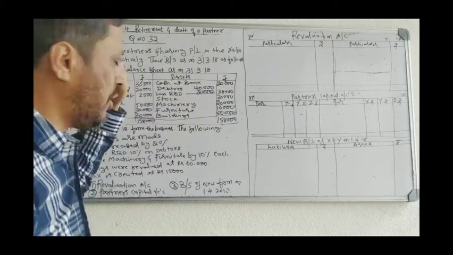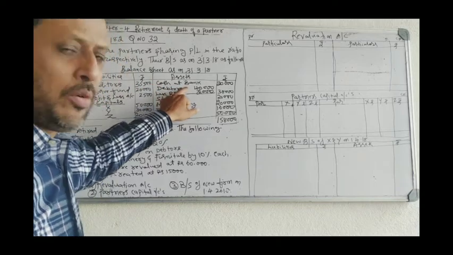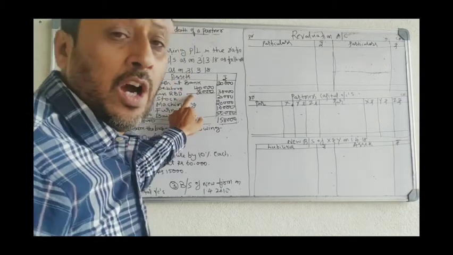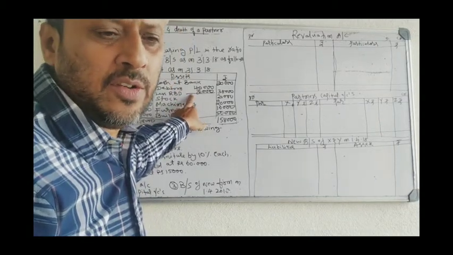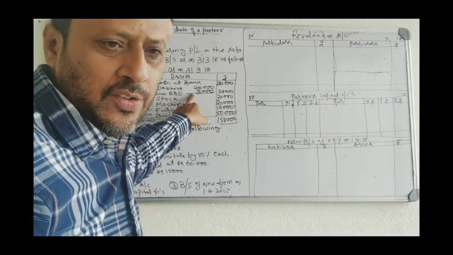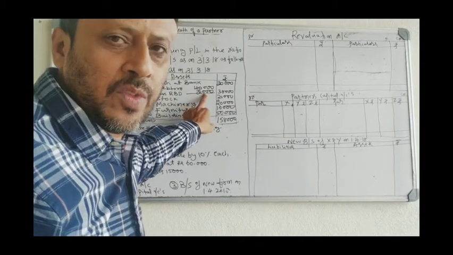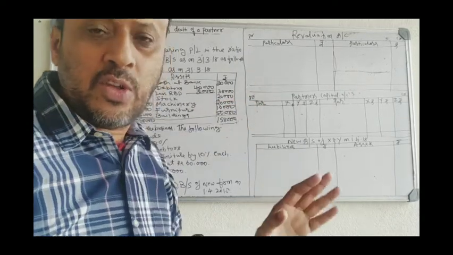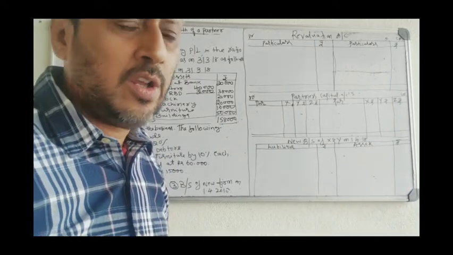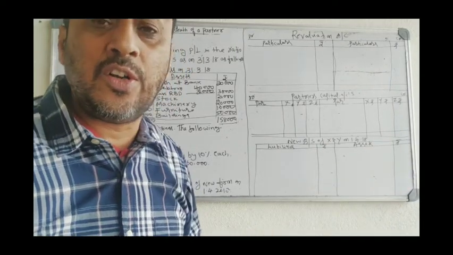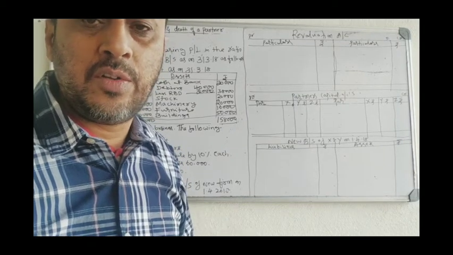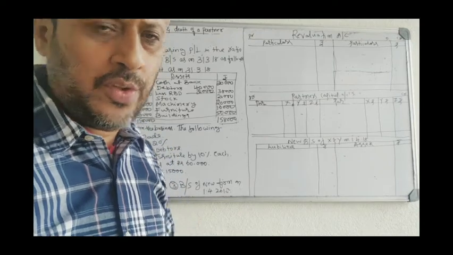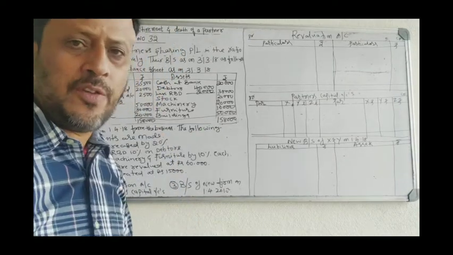You have the balance sheet. There are assets: cash at bank 20,000, debtors 40,000, less RBD. Already there is a loss. Reserve for bad debts is a loss of 2,000. So what is the amount you can get from debtors? 38,000. The total gross amount you have to get from debtors is 40,000. Out of that, 2,000 is reserve for bad debts; you may not get it. So how much you will get? 38,000. Then you have stock, machinery, furniture, building.